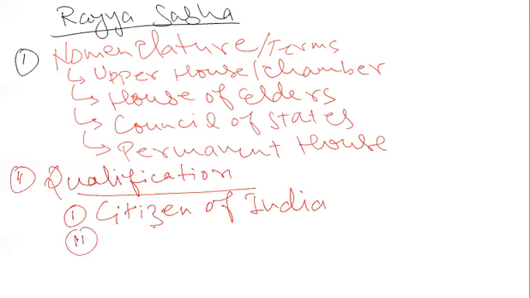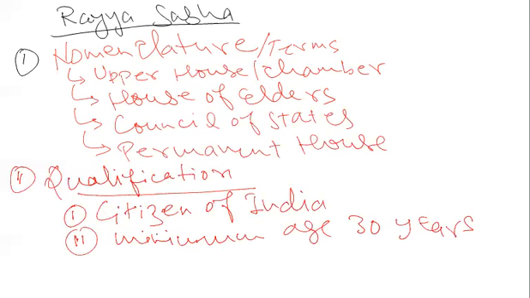Second qualification is about age. Minimum age should be 30 years. So he or she should not be less than 30 years of age. So this is the second qualification. And the third qualification is very interesting.